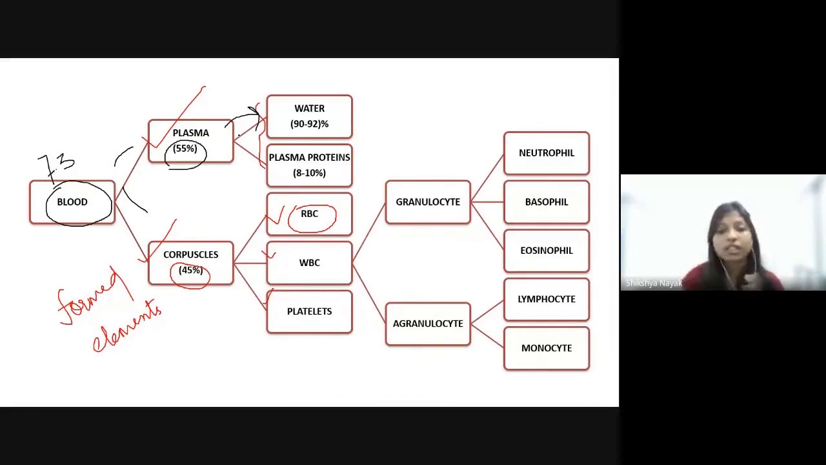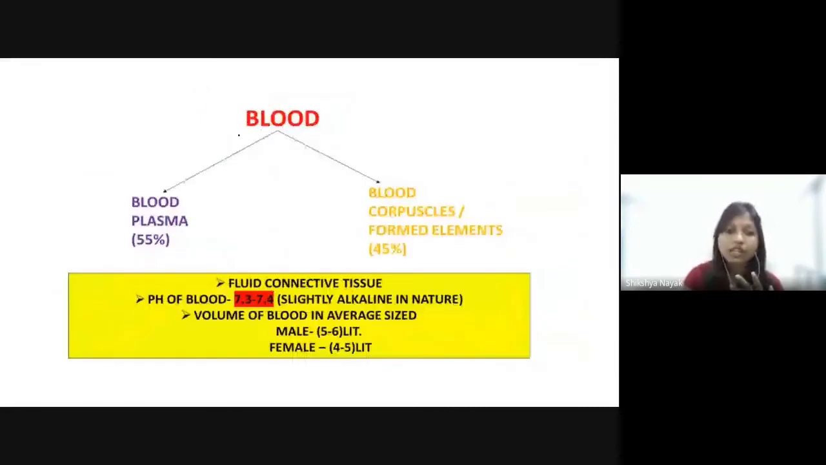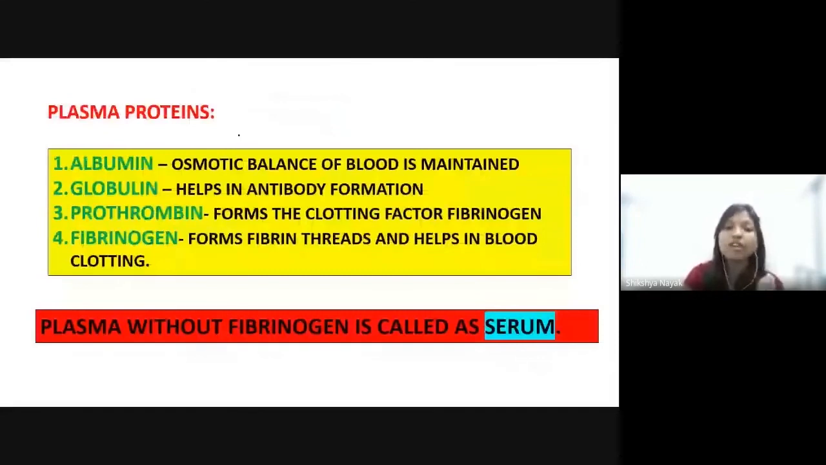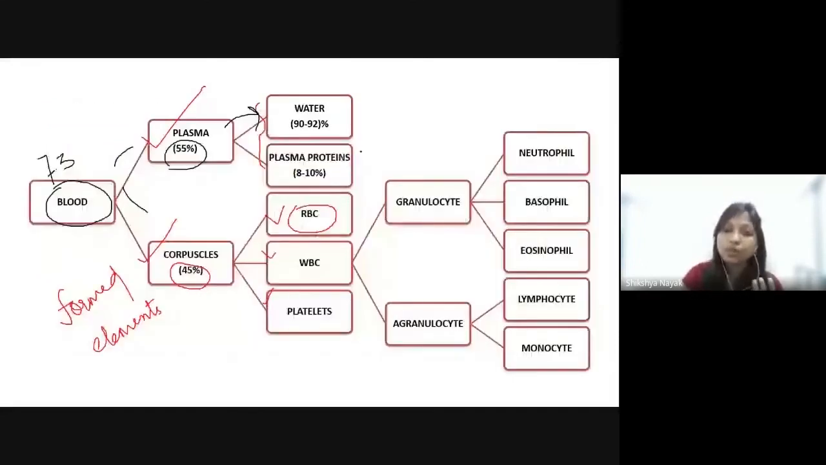The plasma proteins are albumin, globulins, fibrinogen and prothrombin. So what are the functions? Albumin helps in maintaining the osmotic balance of the blood. Globulin helps in the formation of antibodies or immunoglobulins, which gives immunity. And prothrombin forms the fibrinogen, and fibrinogen then converts into fibrin threads and helps in the clotting of the blood.